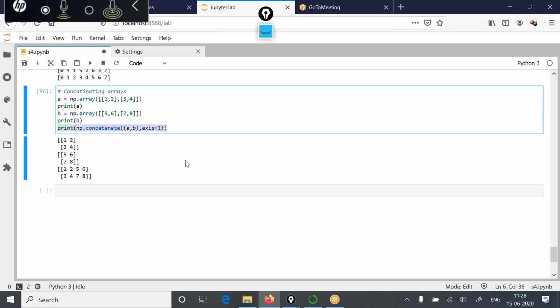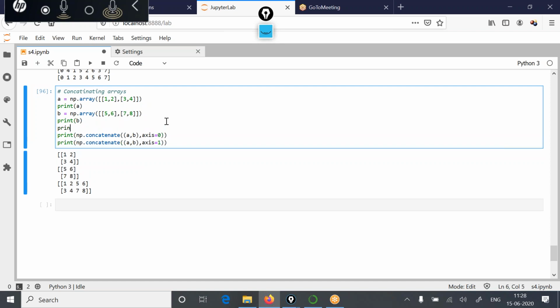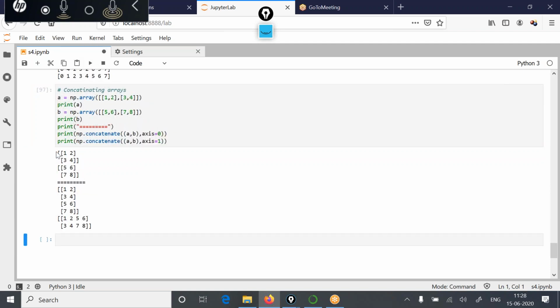So let us display both the outputs. First concatenation with respect to axis 0, and then concatenation with respect to axis 1. Axes are nothing but the dimension: one is the row dimension, second is the column dimension. So these are the original arrays. If you concatenate along axis 0, that is row wise, then this is the output. And if you concatenate along axis equal to 1, which is column,